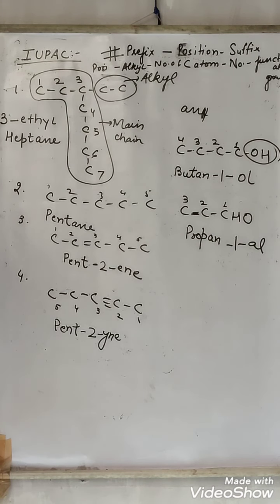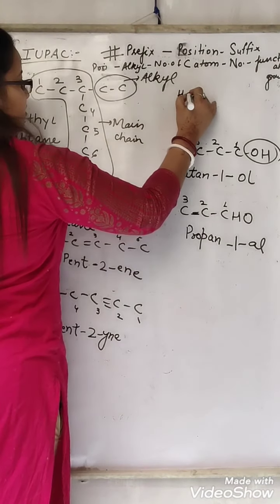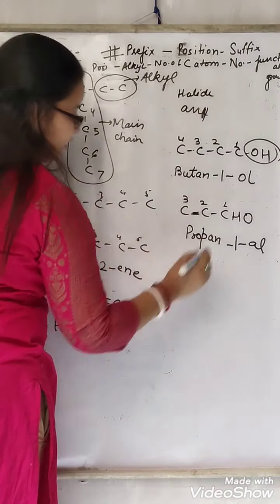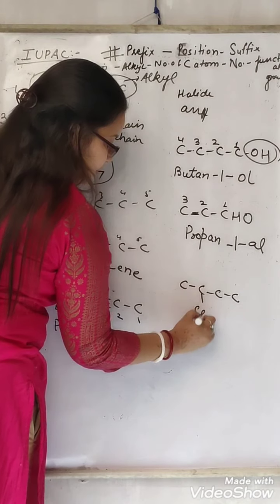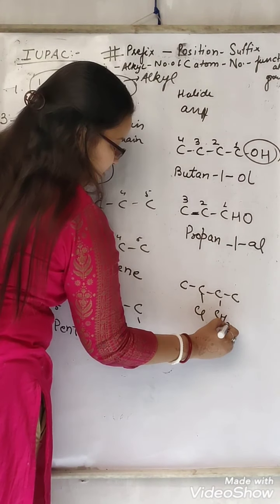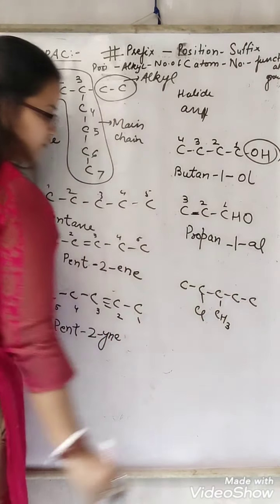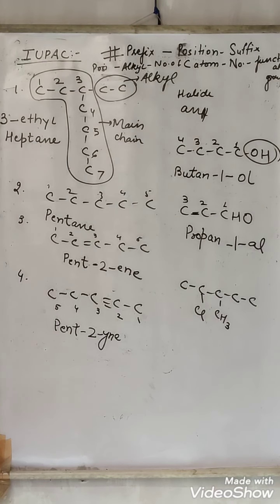If a halide is also present, like this, this is our structure. Here our Cl is present, here our CH3 is present. All right.